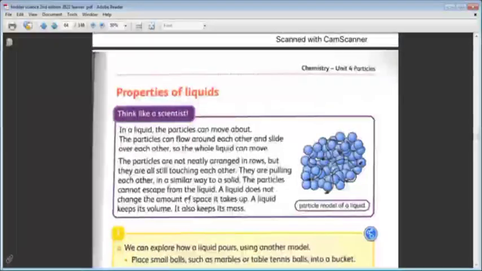A liquid doesn't change the amount of space it takes up. The liquid keeps its volume. It can't keep its shape due to the flow movement of the particles, but it can keep its volume. The volume is the amount of space it takes up, for example 1 liter or 2 liters, 500 milliliters. This is the volume. The liquid can keep it, but it can't keep its shape.